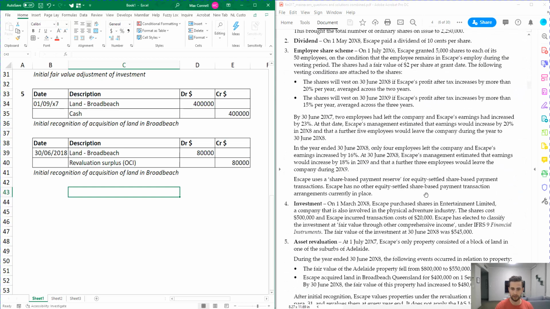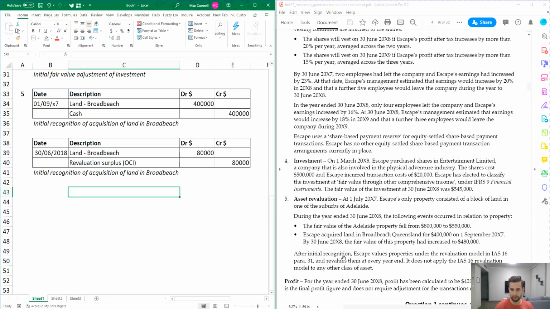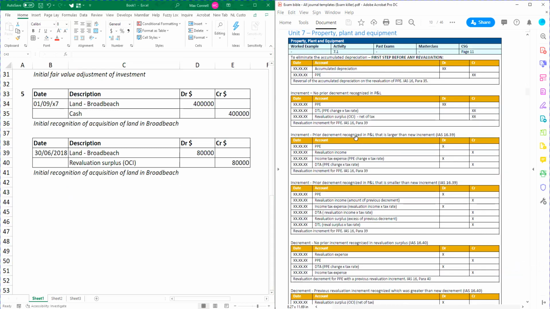If we go back to our exam Bible, we can see that the value of the Adelaide property fell from 800k to 550k. So basically, we're recognizing the decrement, but reversing. If they've got 200k sitting in the revaluation surplus, that means last year they would have increased the asset by 200k. They would have gone debit PP&E and credit revaluation surplus OCI, which is why we're seeing that amount in the statement of changes in equity.